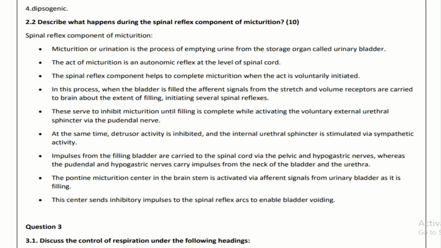Impulses from the filling bladder are carried to the spinal cord via the pelvic nerves, whereas the hypogastric nerves carry impulses from the neck of the bladder and urethra. The pontine micturition center in the brain stem is activated via afferent signals from the urinary bladder as it is filling. This center sends inhibiting impulses to the spinal reflexes to enable the bladder to void.